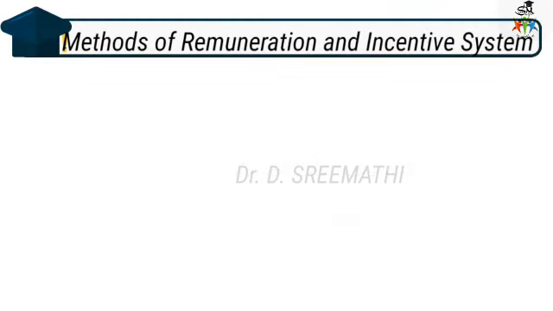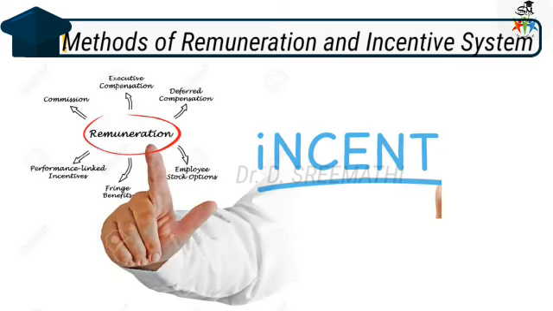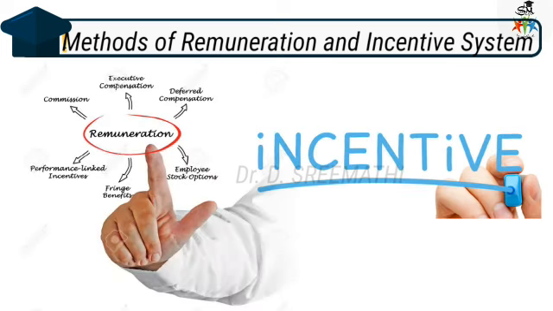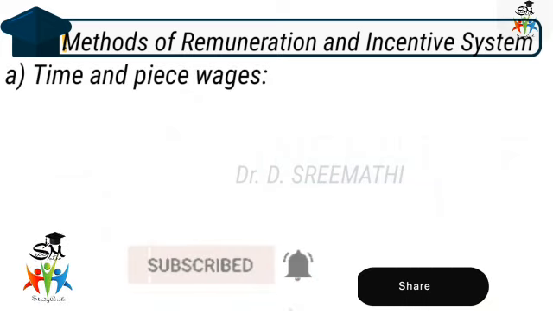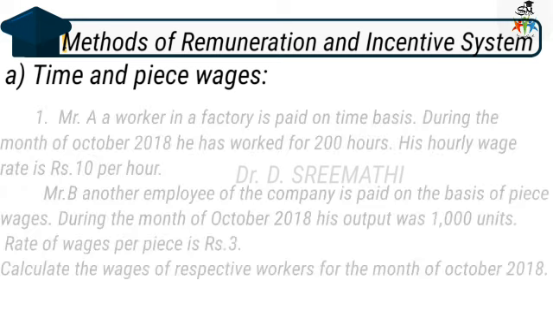Today we are going to see problems in methods of remuneration and incentive systems. Let us start with time and piece wages. Let us start with a direct problem.